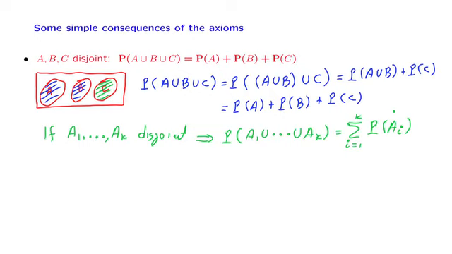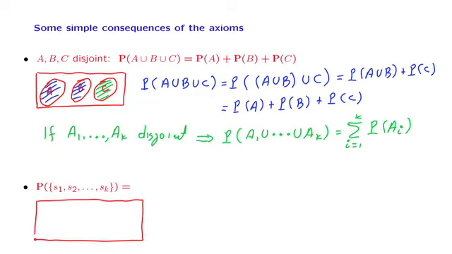A very useful application of this comes in the case where we want to calculate the probability of a finite set. So here we have a sample space, and within that sample space we have some particular elements, S1, S2 up to Sk, k of them, and these elements together form a finite set.